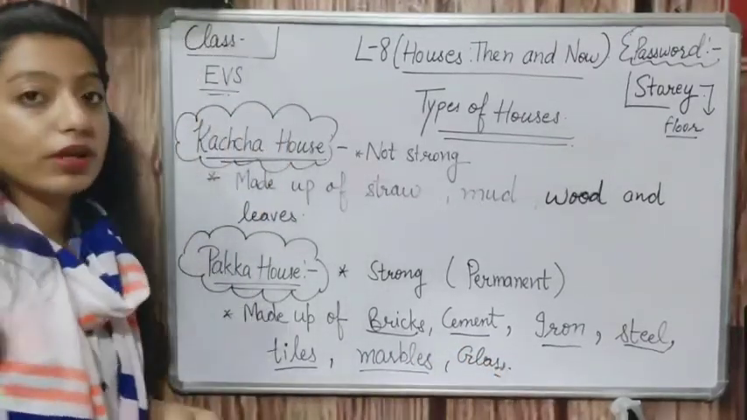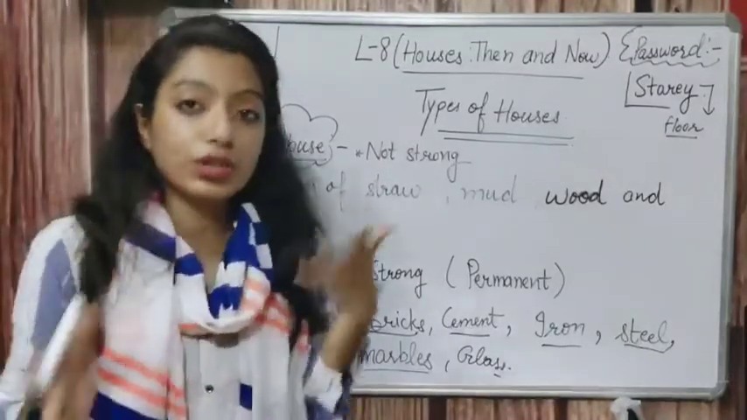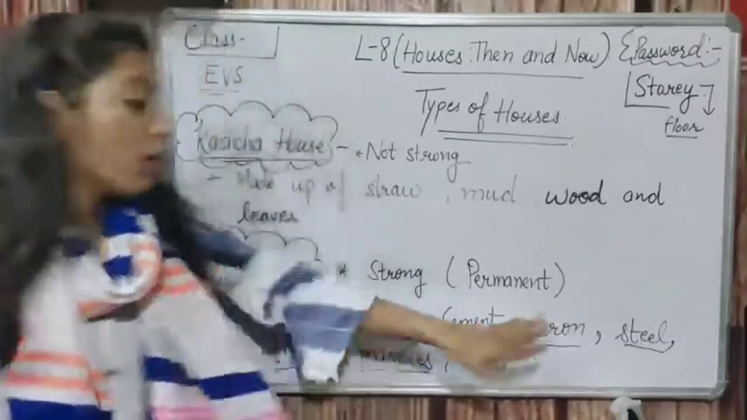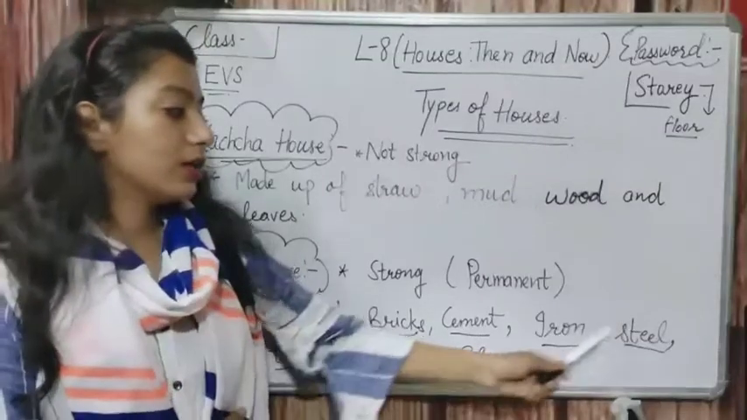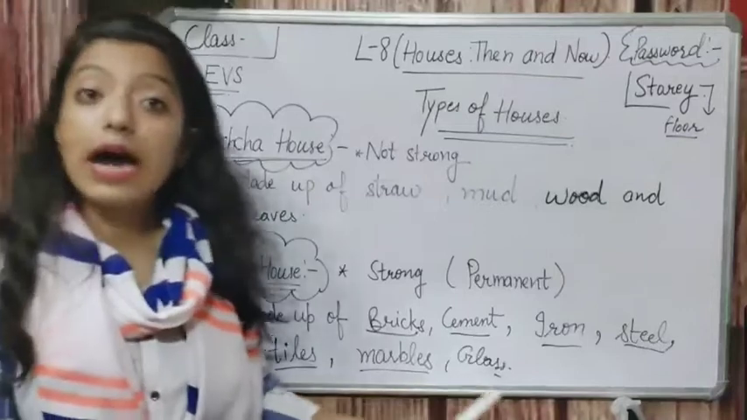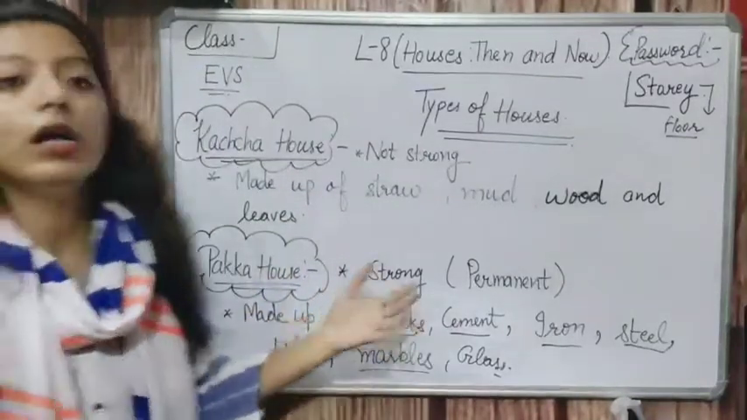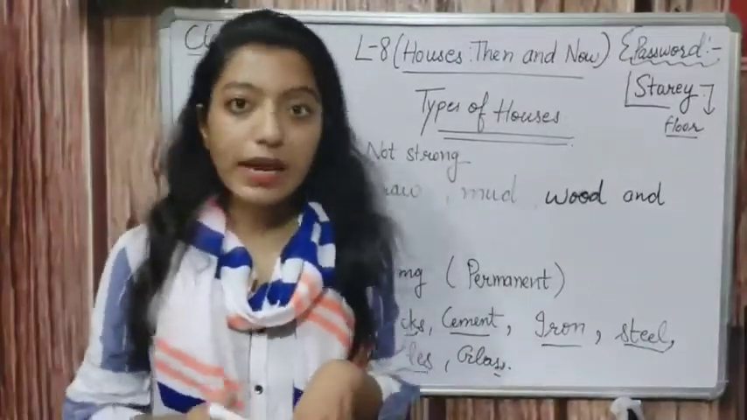Now look at your homes. If you go to a construction site where a house is being built, there you can see all the things being used. They are using bricks, cement, iron, steel, tiles on the floor, marbles and glass, like for the grill we are using. So everything we are using in the pakka houses. Nowadays we are living in pakka houses, right?